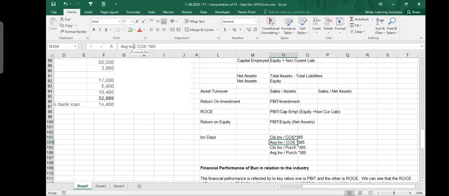Now, if they do not tell you in the question how to do it, how would I go about it? For me, this is the best option. I would prefer this one: average inventory divided by cost of sales times 365. But in order to have average inventory, they must also give me both the opening and closing inventories.